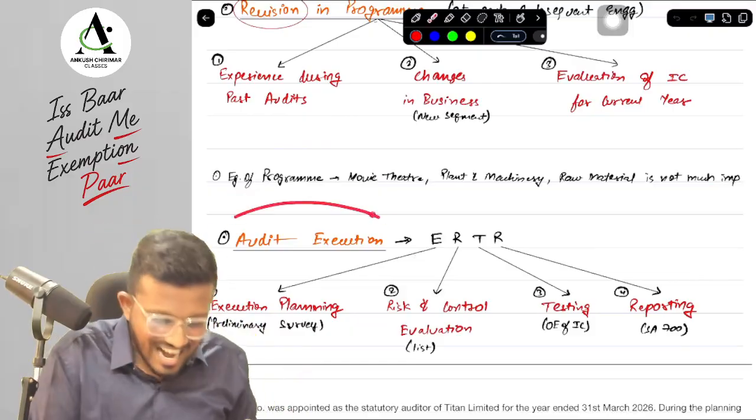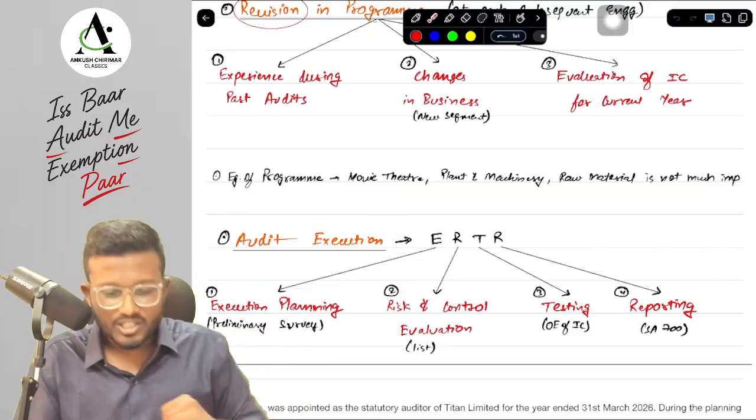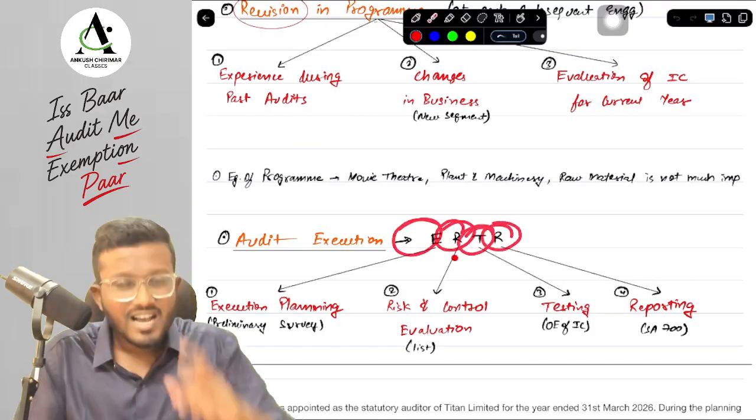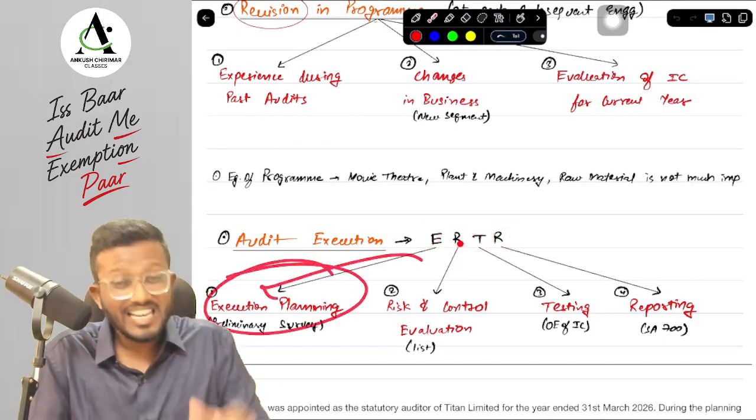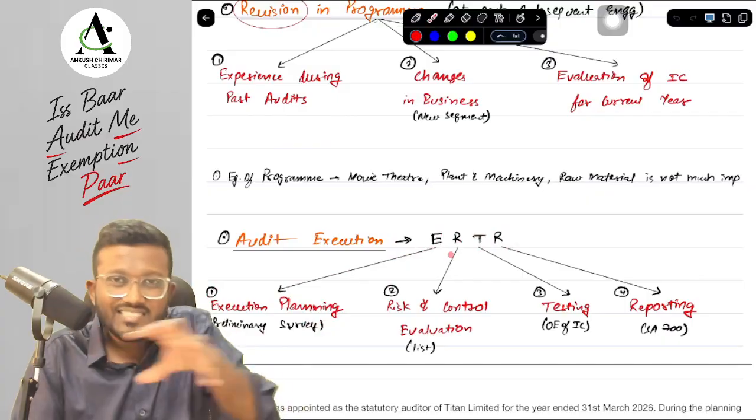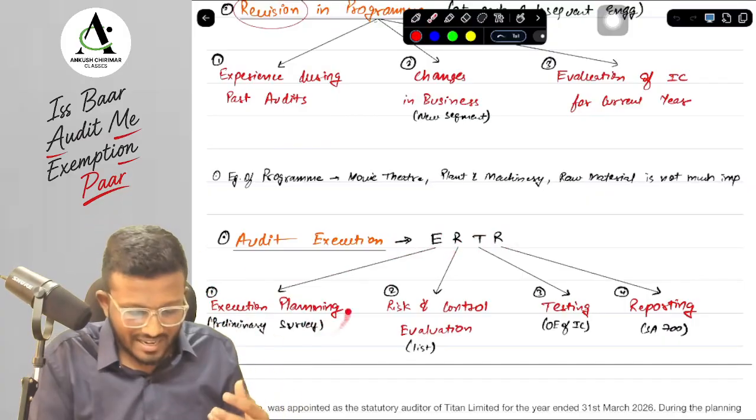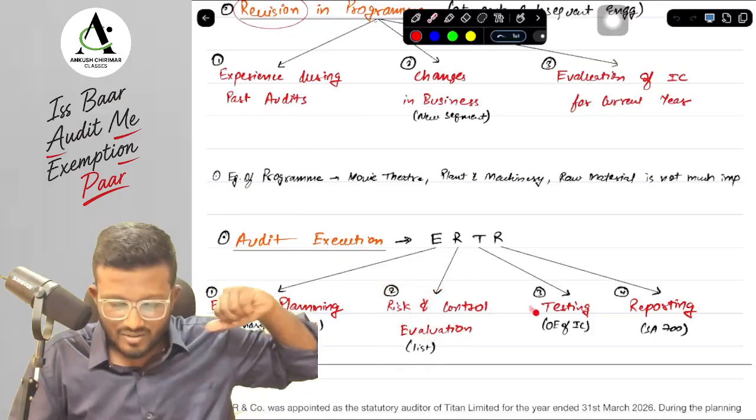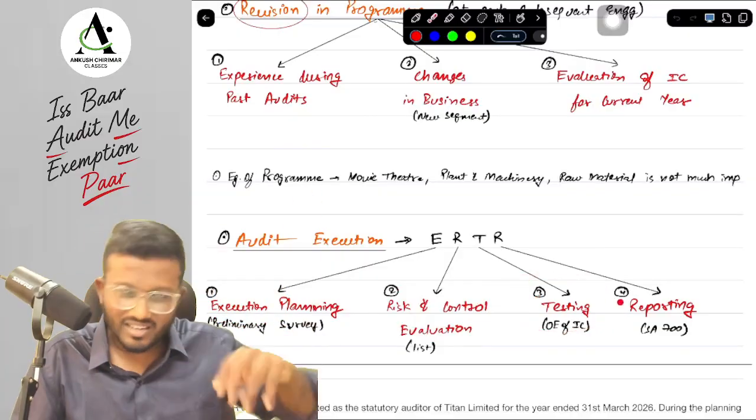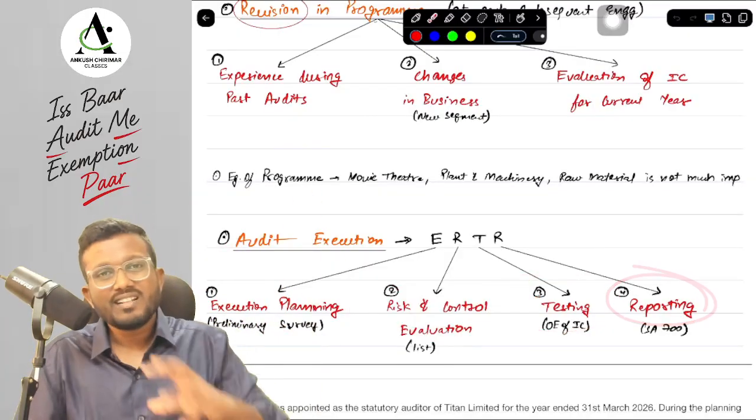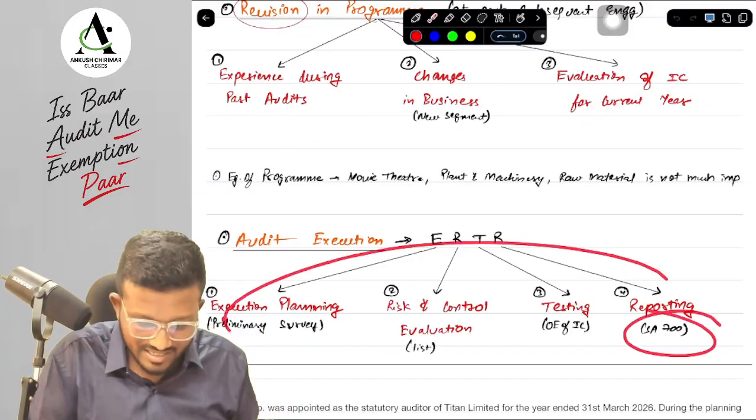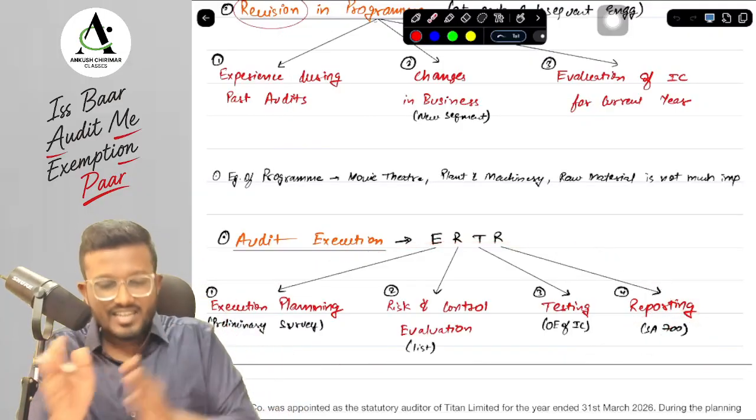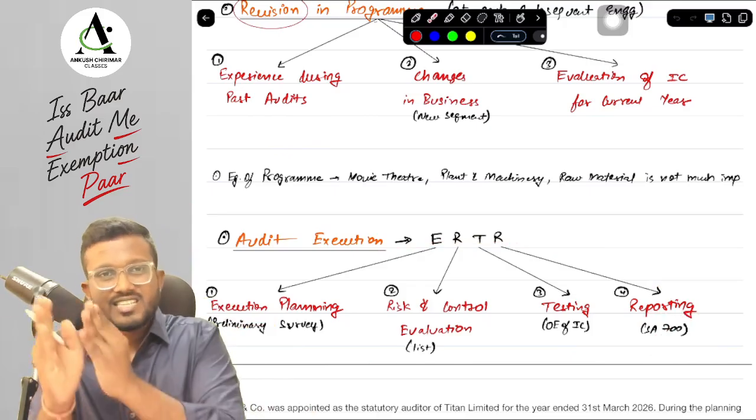Okay, yes sir. Last is your audit execution stages. There are 4 stages of audit execution, that is ERTR. ERTR is basically what, sir? First is execution planning. We do planning, that is the preliminary survey. Then we do risk and control evaluation, that is given in SA 315. Then we do testing, that is given in SA 330 and the others. And lastly, we do reporting, that will be covered in your SA 700. These are our stages of execution: ERTR, planning, risk and control evaluation, testing and reporting.